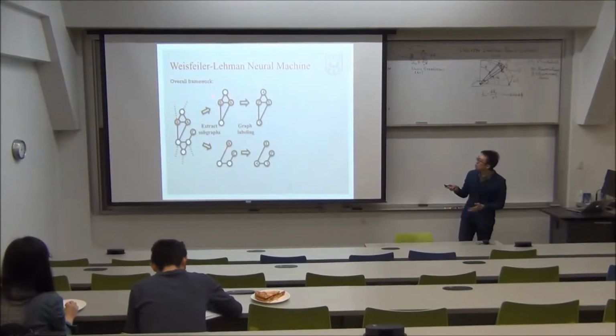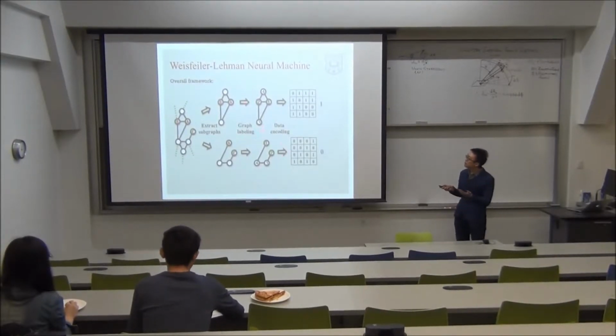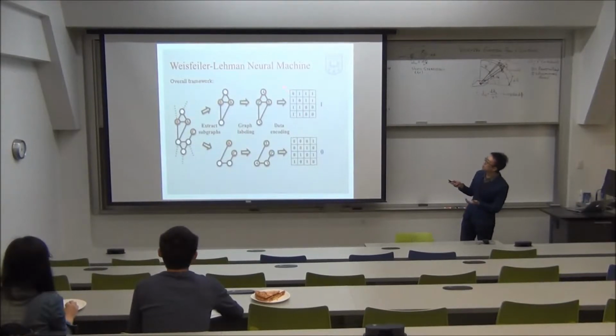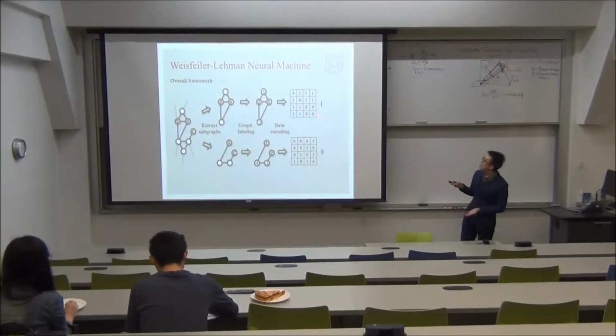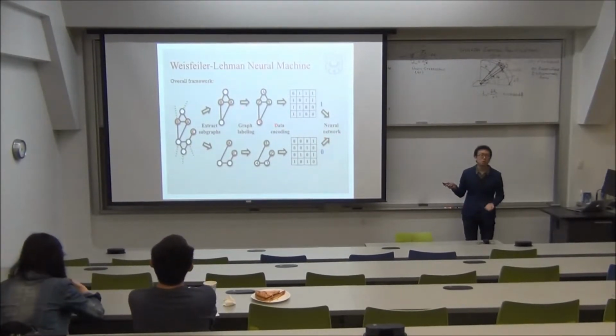After that, graph labeling methods are used to determine the vertex order of these enclosing subgraphs. And then we construct an adjacency matrix using these vertex orders. And finally, the matrix label pairs are fed into a neural network to learn a link prediction model.